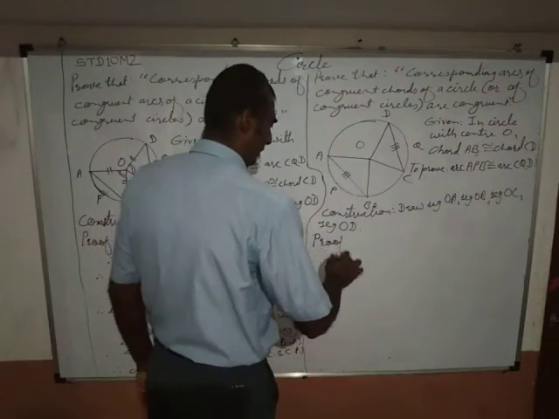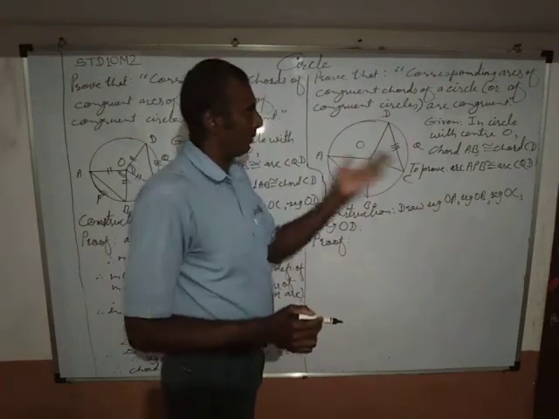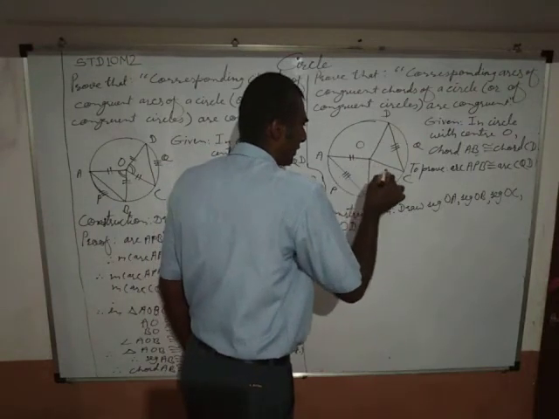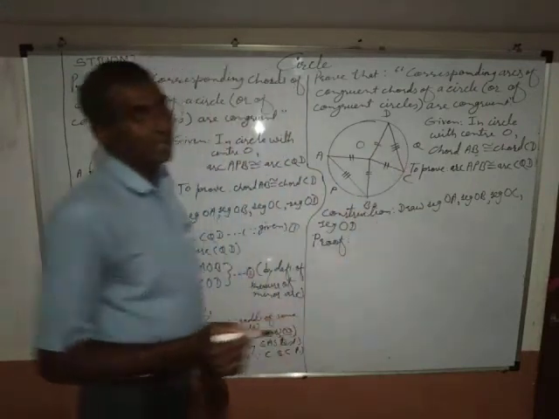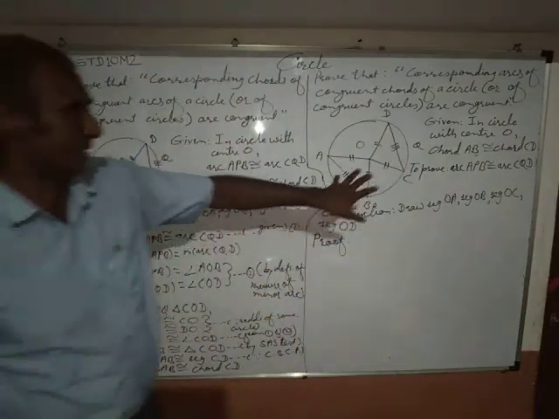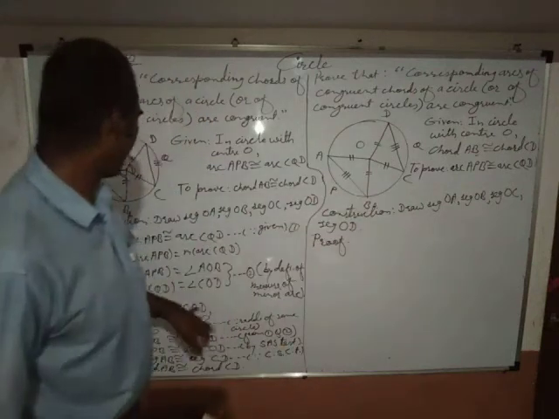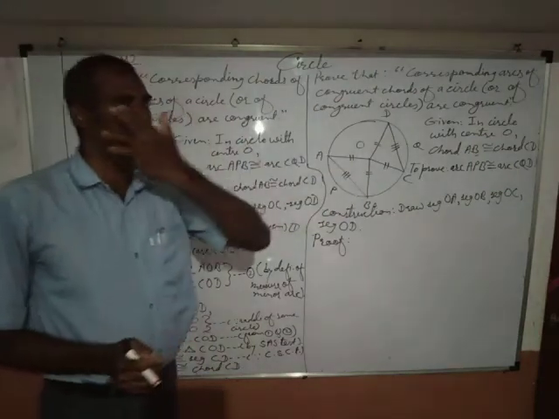Proof. Now from figure you may note seg AB is congruent with seg CD because it is given. You may note OA is congruent with OC, OB is congruent with OD since these are radii of same circles, and therefore triangle AOB is congruent with triangle COD.